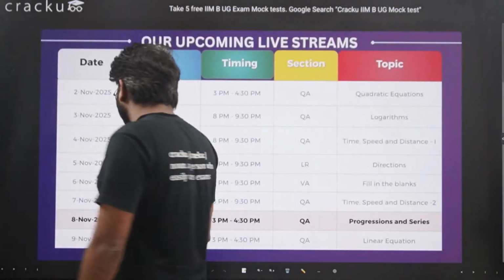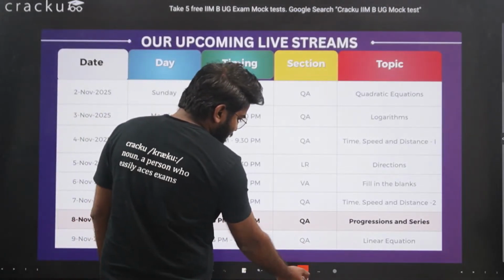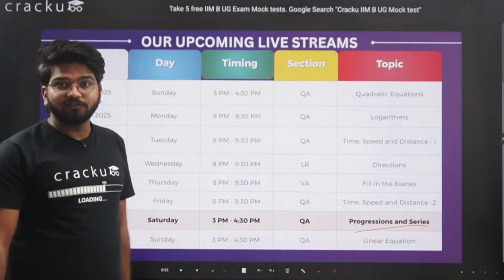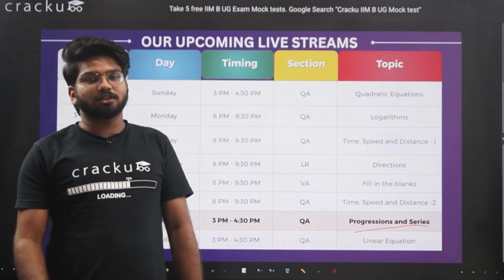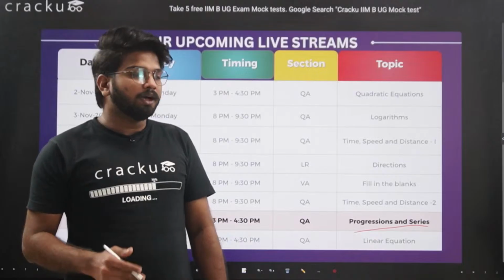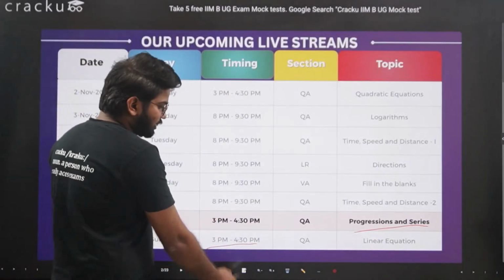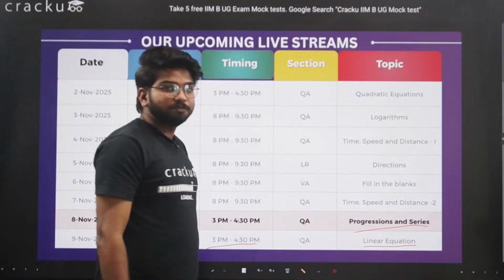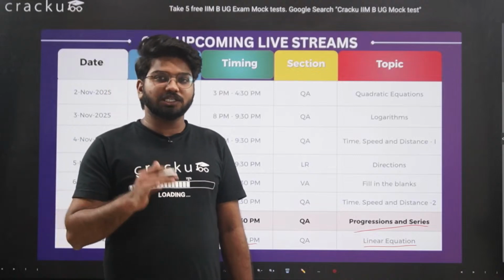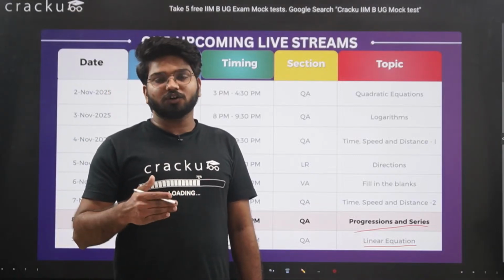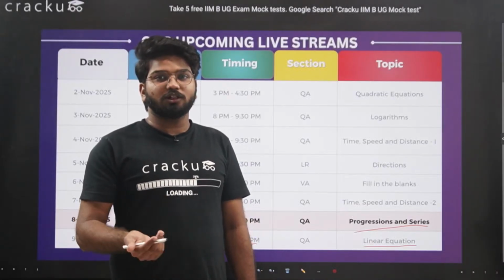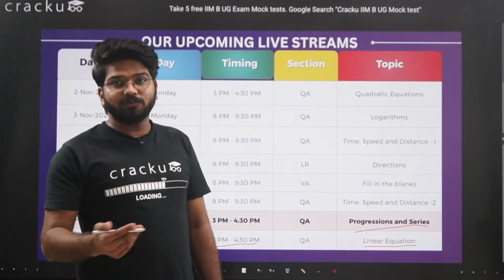So this is the schedule. Today we'll be covering progression and series. After that, tomorrow we have linear equations, at the same time, because on the weekends our classes timing is 3 to 4:30. This is going to be an important topic again, because it's not just helpful in algebra, but there are a lot of arithmetic and geometric questions where you need to make an equation and solve it.